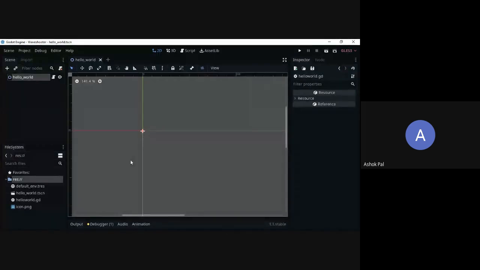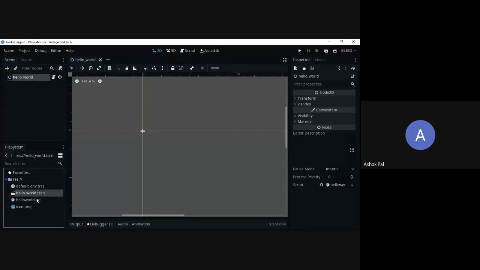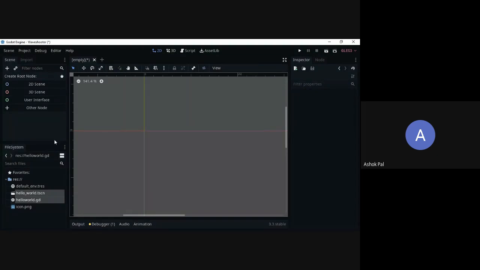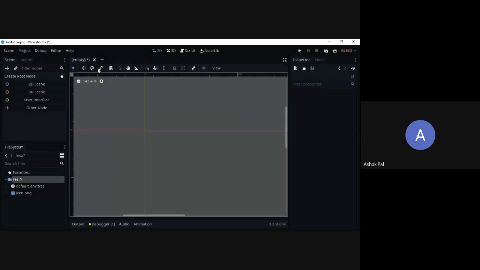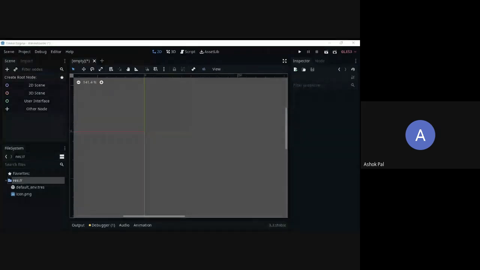The nodes we are going to study. Let me delete this. We don't need this. We have just created a basic hello world. Just click on those files, delete them. Remove to the trash. Yes, move to the trash. Okay, everything is empty again. There is nothing left. Can you see the screen, or is there some error here?